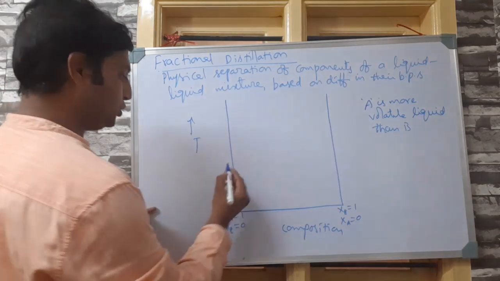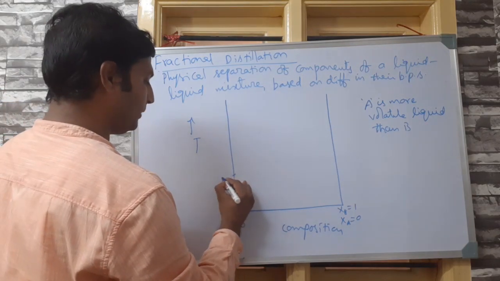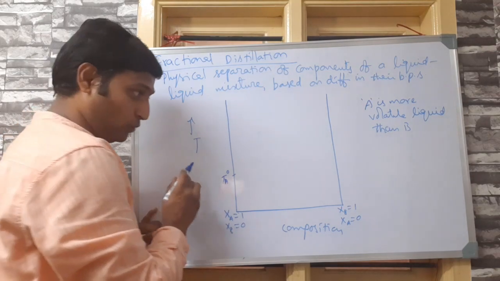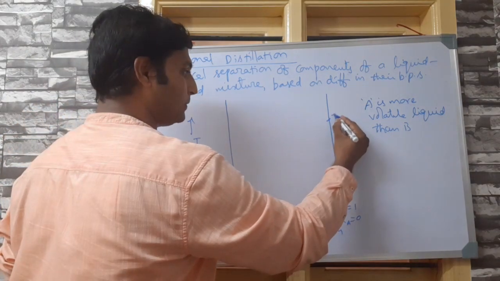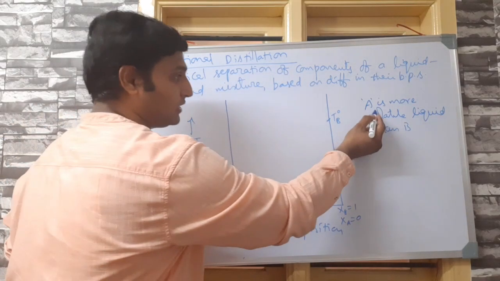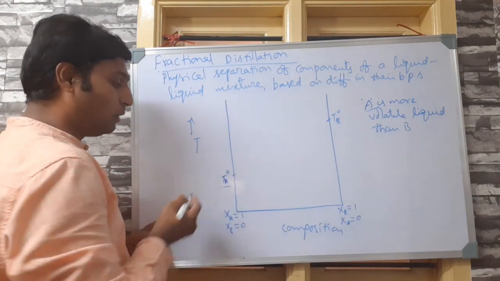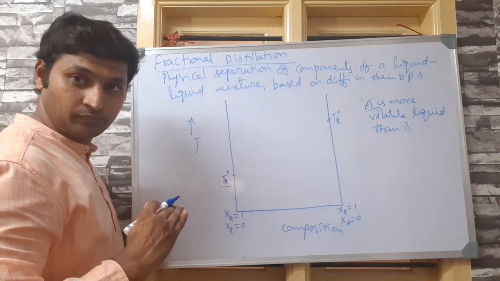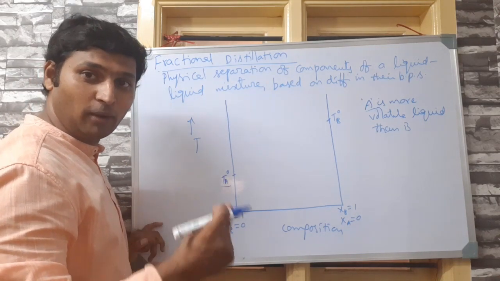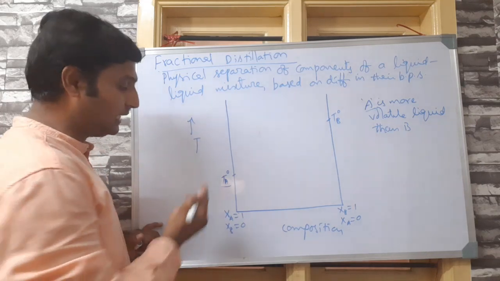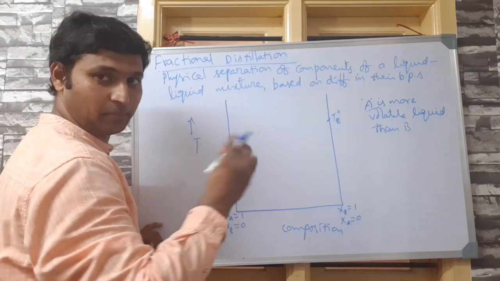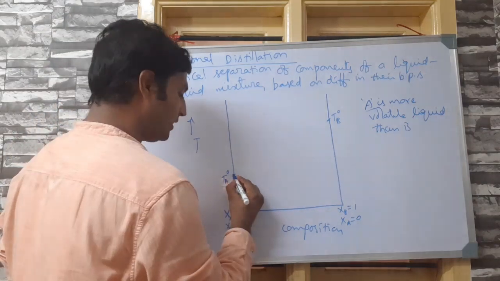Now as usual, assume this point represents TA naught, the boiling point of pure A, and this point represents TB naught, the boiling point of pure B. Because I have assumed A is more volatile, its boiling point should be low. A more volatile liquid evaporates quickly, that's why it boils at a lower temperature. A less volatile liquid evaporates at a higher temperature. Understood, right?